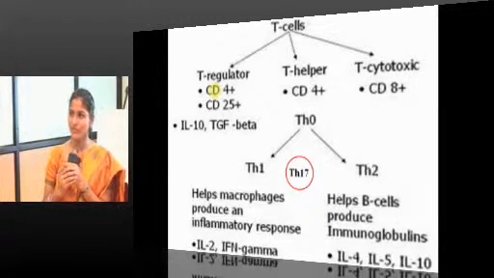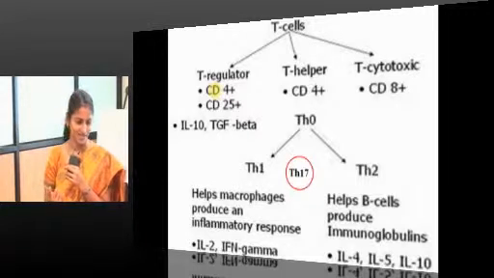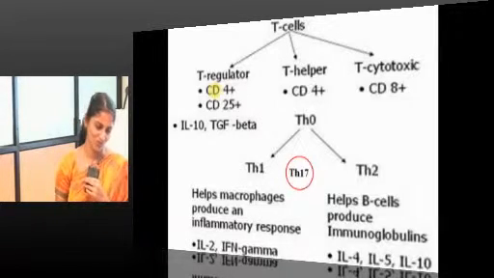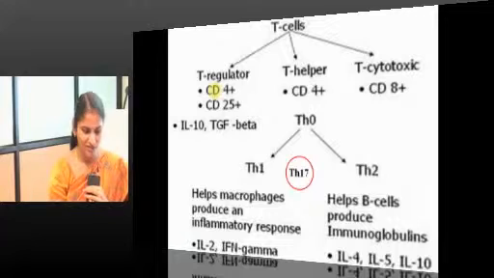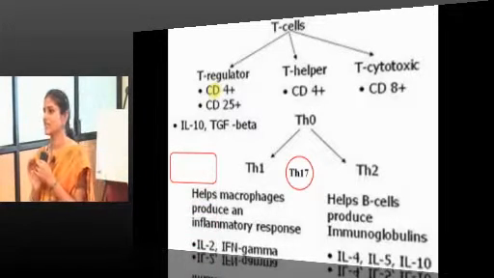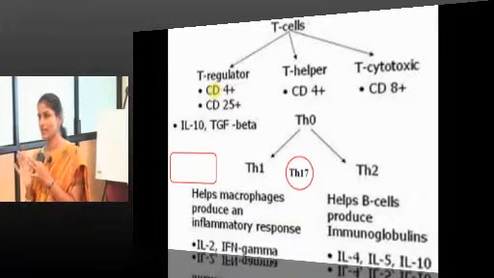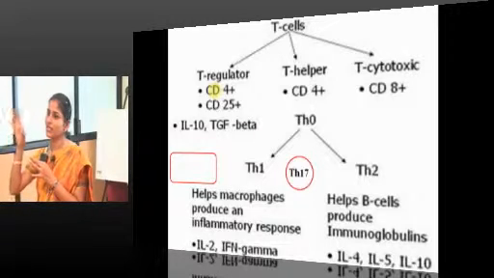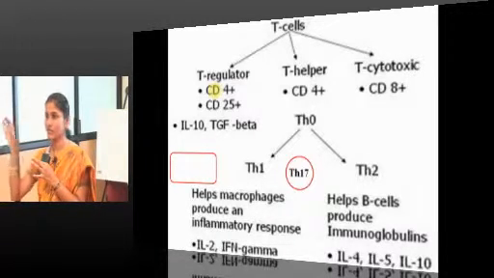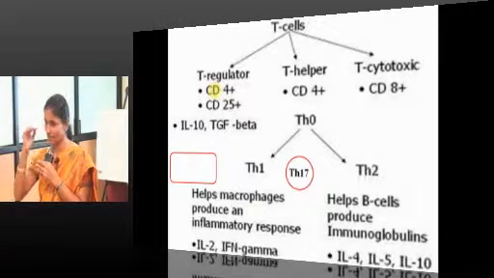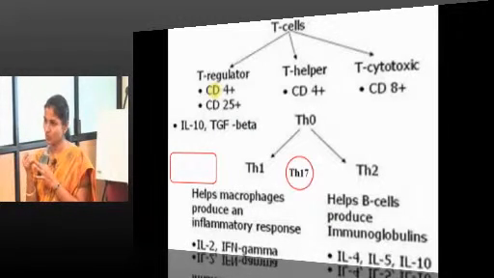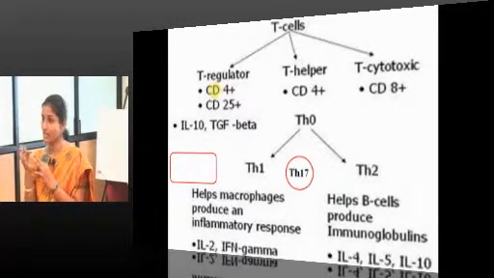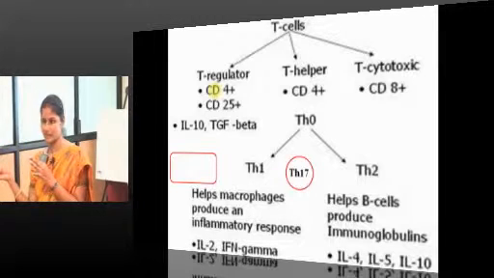I am just waiting for the online students to come up with this answer. Yeah. Even memory T cells are subsets of helper T cells, right. So, broadly T lymphocytes: helper, cytotoxic, regulatory, and helper T cells: Th1, Th2, Th17 and memory T cells, right.